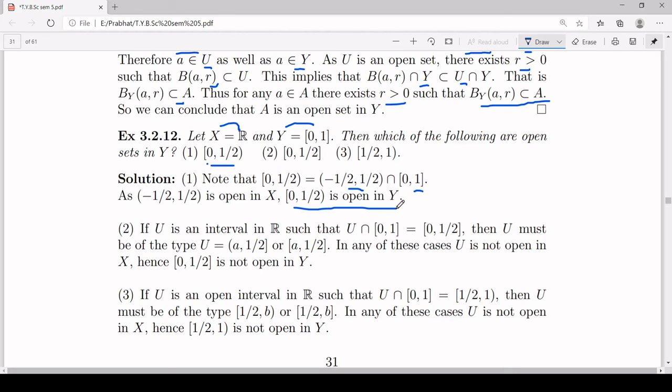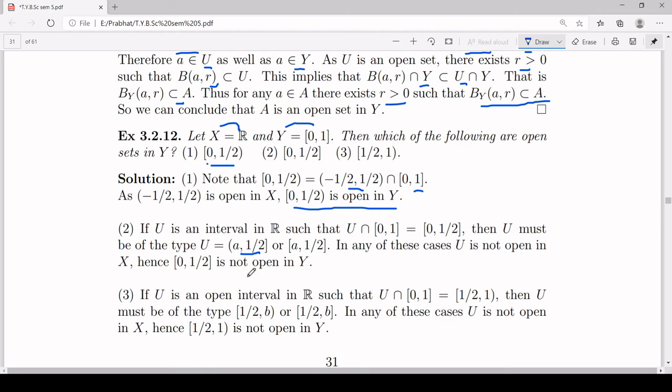The second example I have taken is the closed interval [0, 1/2] inside Y. Now, if you want an open set whose intersection with [0, 1] should be [0, 1/2], then it must be of the type open at some point a and closed at half, or closed at a and open at half. But in any of the cases, it will not be an open set in R, the set of real numbers.